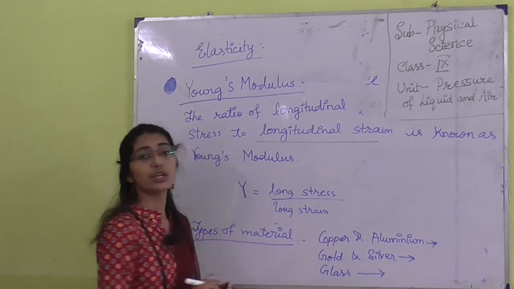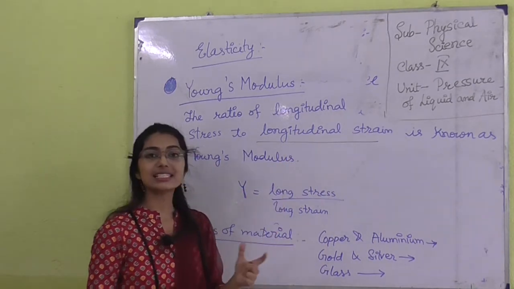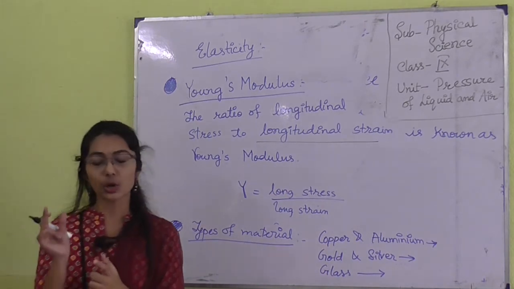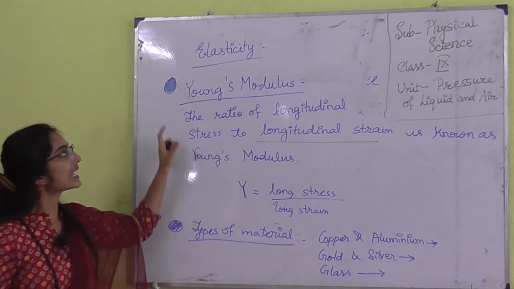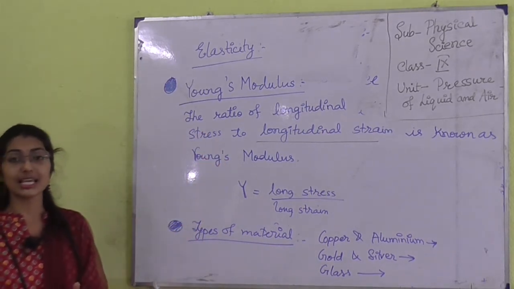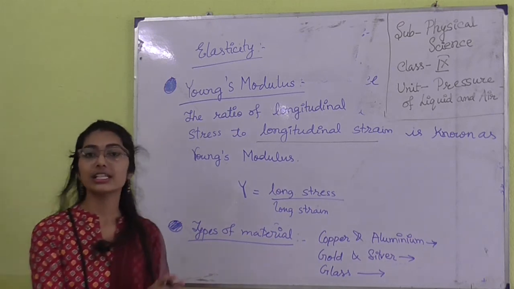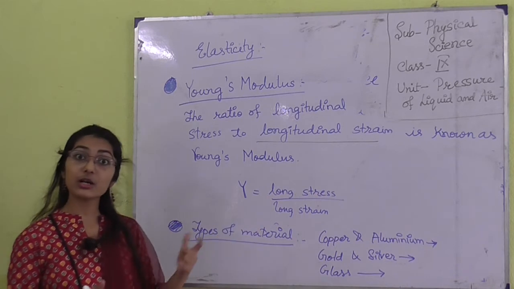Longitudinal means the change in length. As solids have a definite shape and definite length, only solids can have this type of elastic constant, Young's modulus. As gas and liquid don't have any particular length, they don't have Young's modulus.